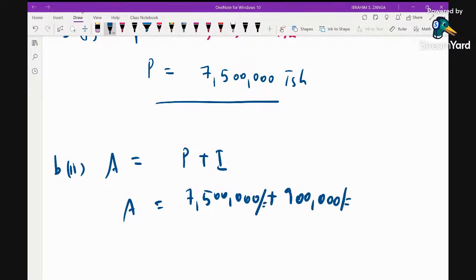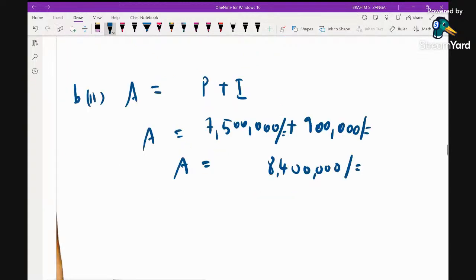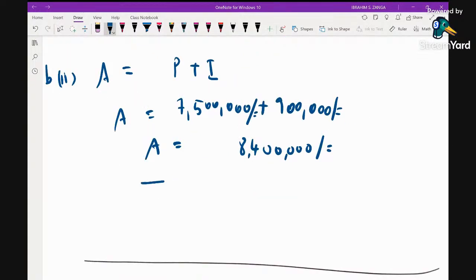So you add them: 5 plus 9, you get 14, you carry 1, it is 8. So you get 8,400,000, dear students. The amount accumulated is 8,400,000. So that is the solution for question number 5B.